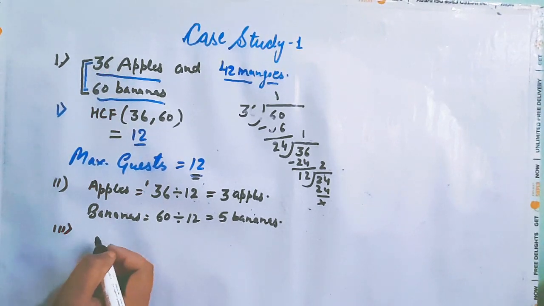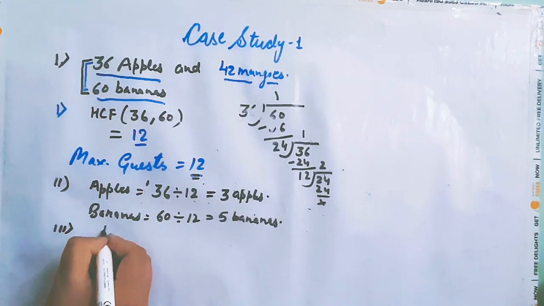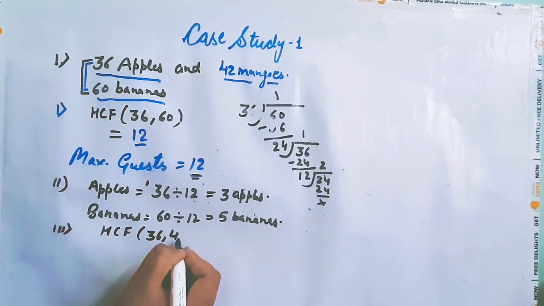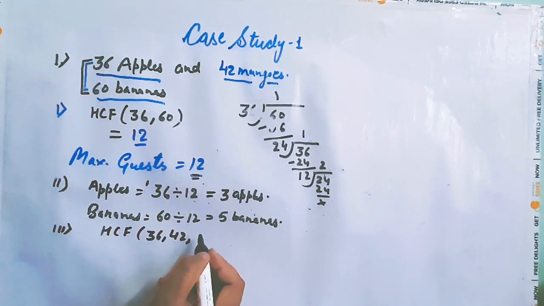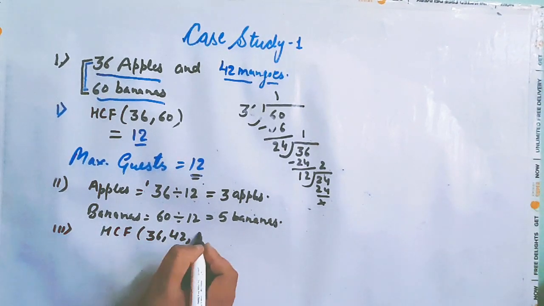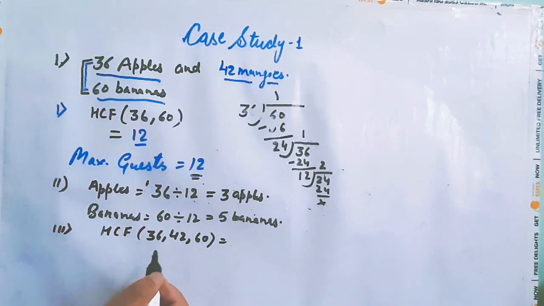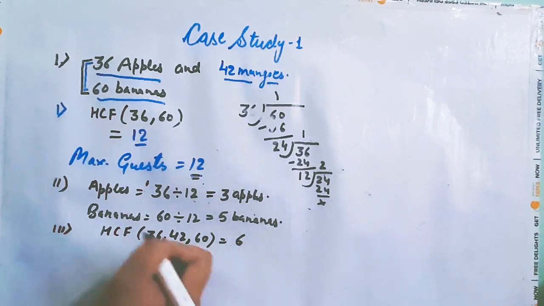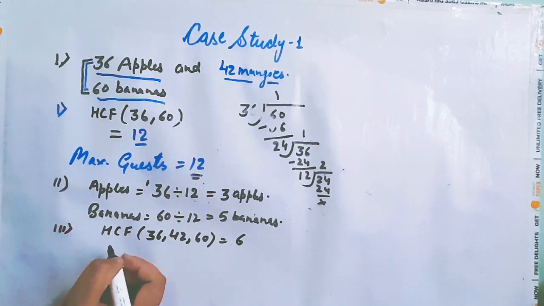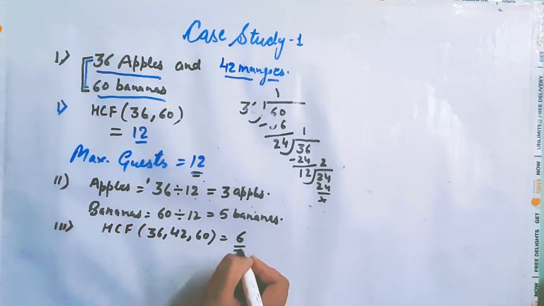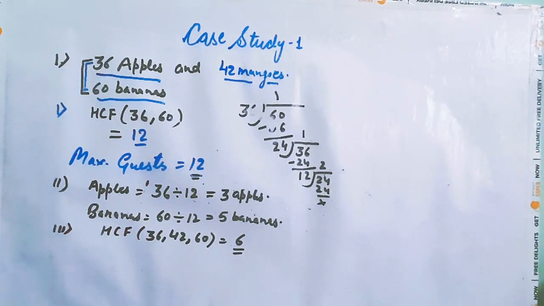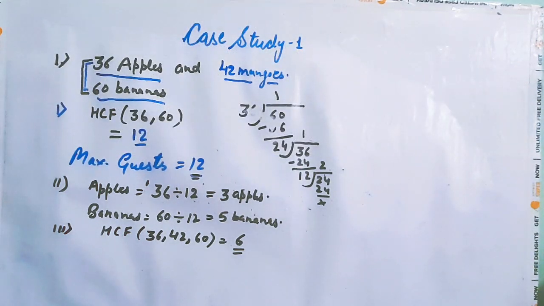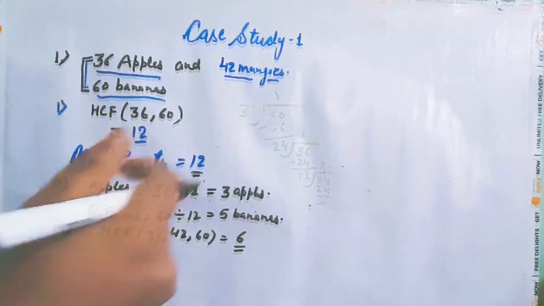So this will be equals to HCF of 36, 42 and 60, and the HCF of 36, 42 and 60 will be 6. Now maximum guests she can invite is equals to 6. Then the fourth question is how many total fruits each guest will get? Now you have 42 mangoes also. So each guest will be getting